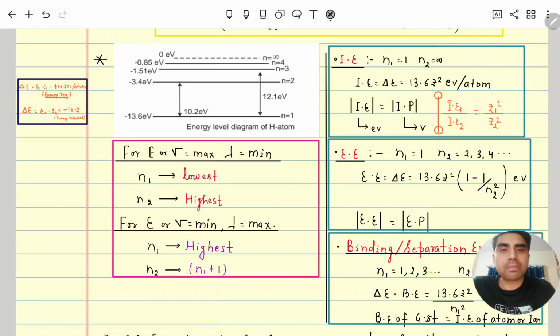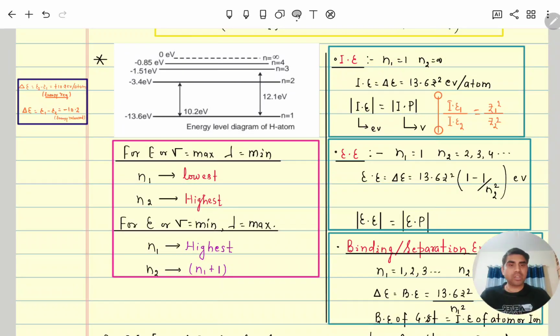Now we will discuss some terms. First is ionization energy. Ionization energy in a one-electron system is the minimum energy given when the electron moves from its ground state to infinity. Whatever minimum energy we provide to an isolated gaseous atom for that is called its ionization energy. So ionization energy ΔE, since it is endothermic, will be plus 13.6 Z² electron volt per atom.